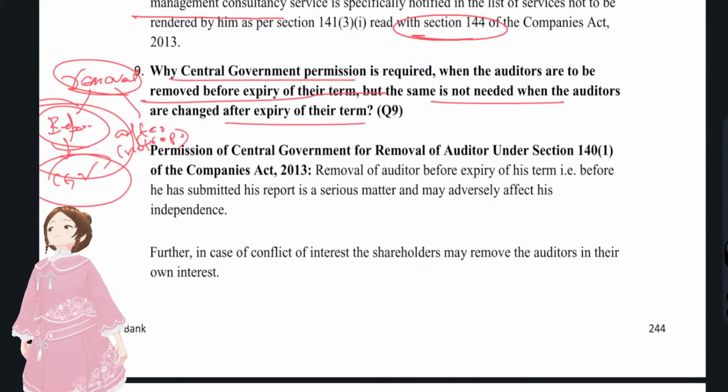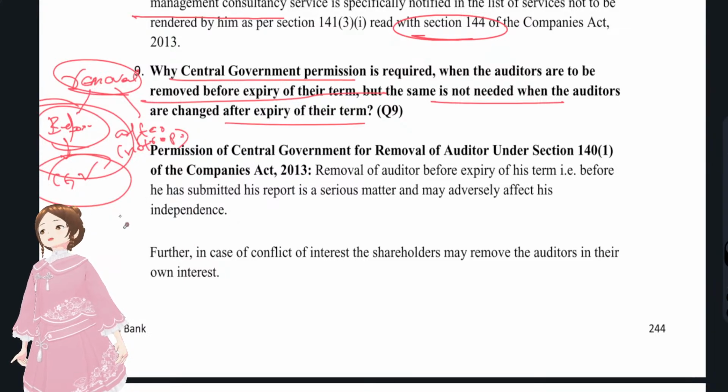So that's why central government approval is required, because that's a serious matter. The permission of central government for removal of auditor under section 140: the removal of an auditor before expiry of his term, that is, before he has submitted his report, is a serious matter and might adversely affect his independence.